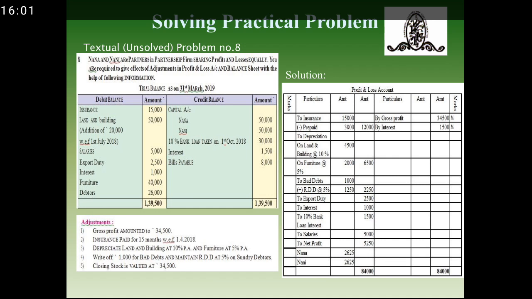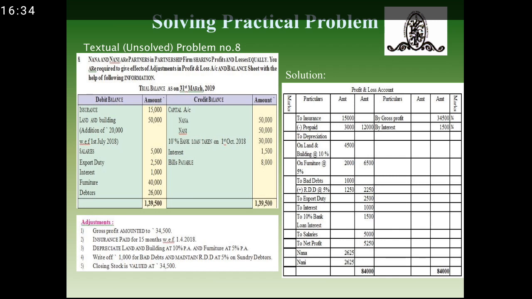Now in this problem, we are not asked to prepare the trading account. The gross profit amount is given readily in the adjustments. If you can see, the gross profit amount is 34,500. So let's prepare the profit and loss account. I have written the gross profit amount on the credit side of the profit and loss account. Let's begin with the debit side of the profit and loss account.